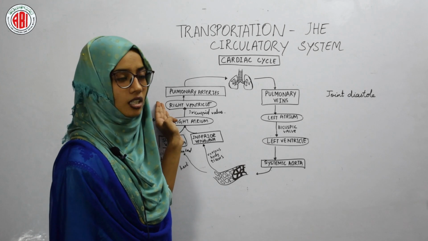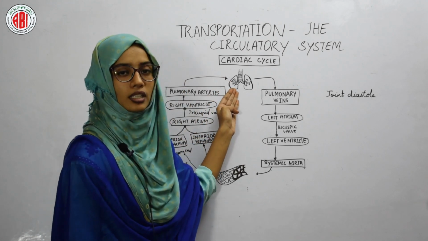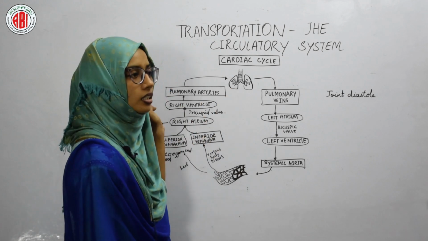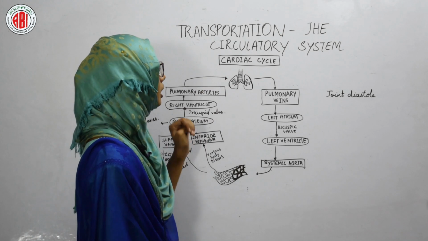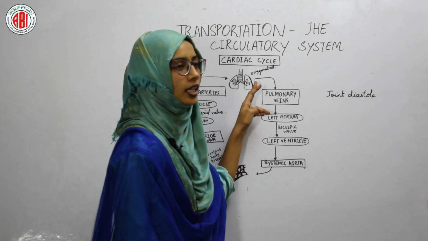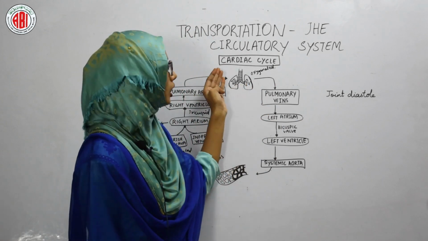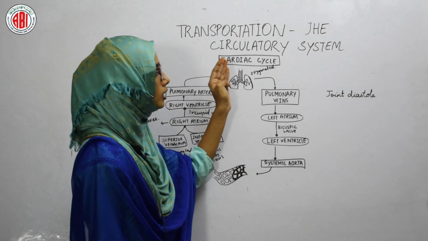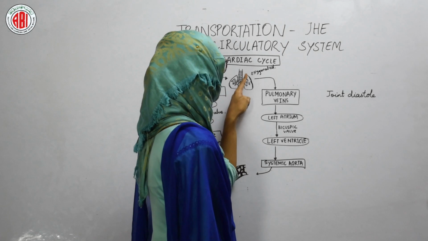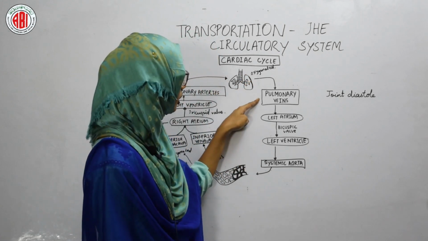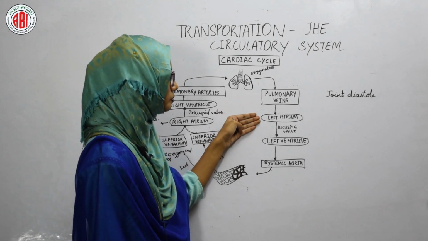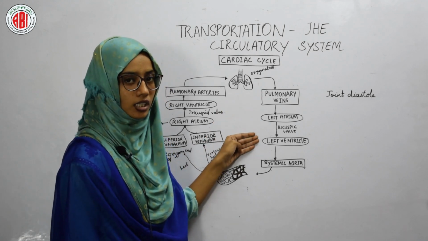When this deoxygenated blood passes to the lungs, we know that the alveoli in the lungs contain a large amount of oxygen. So when the deoxygenated blood reaches the lungs, it becomes oxygenated when combined with the oxygen. Now this oxygenated blood is carried by the pulmonary veins to the heart. On contraction of the left atrium, it reaches the left atrium. Then the left ventricle contracts.